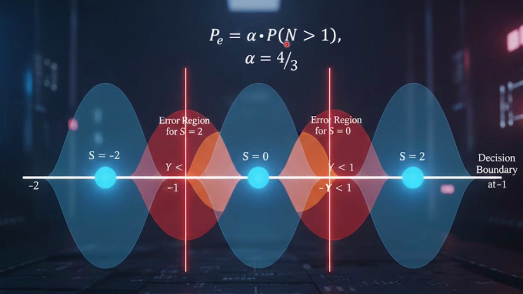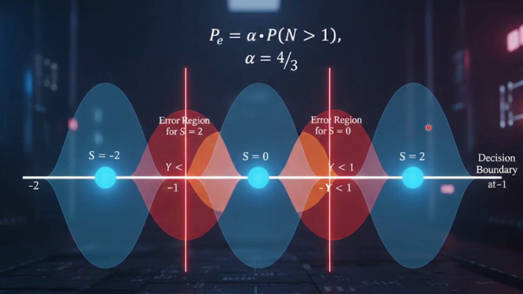Exactly for N greater than the boundary, there will be a certain error, and on this side also, if N is lesser than -1. These are the boundaries: S equal to 0, here is -1, here is +1. So we are going to find the probability that N is greater than +1.